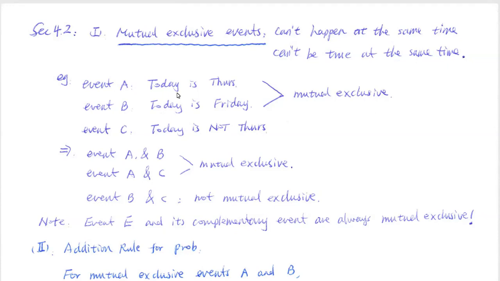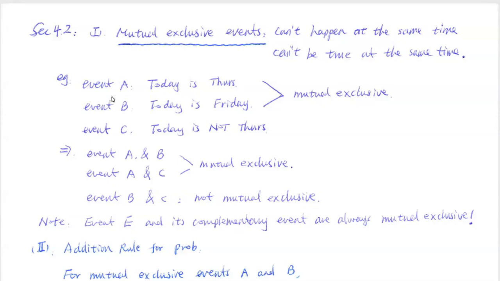Section 4.2, we are going to study a new special event. We call this mutually exclusive events. What does that mean? Mutually exclusive, in human language, means those two events cannot happen at the same time. In other words, there's no way for them to be true at the same time. So let me give you some examples to help you understand what mutually exclusive events are.